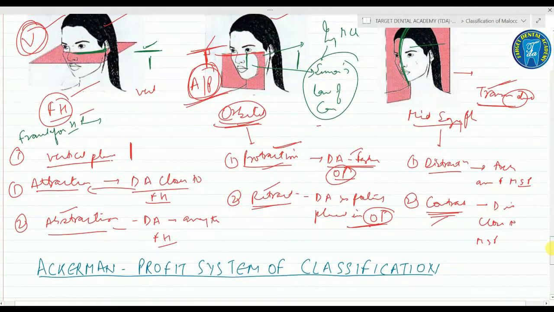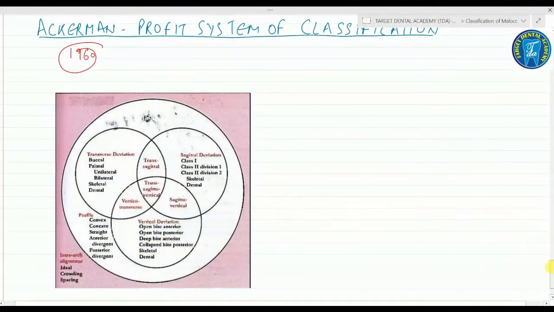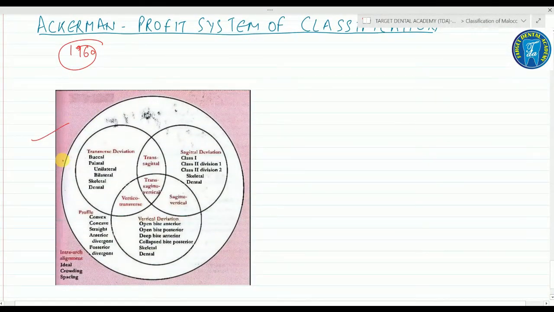After this, the next classification is the Ackermann and Proffit classification. Again, very important. They gave this classification in 1960, and they proposed a diagrammatic representation of the malocclusion, to overcome the Angle's classification.